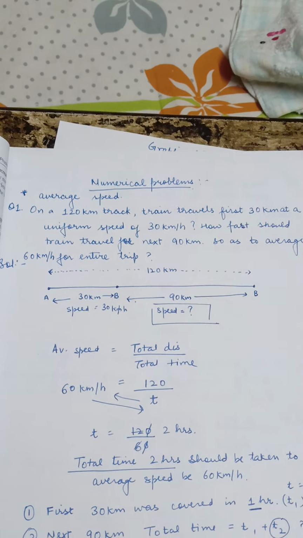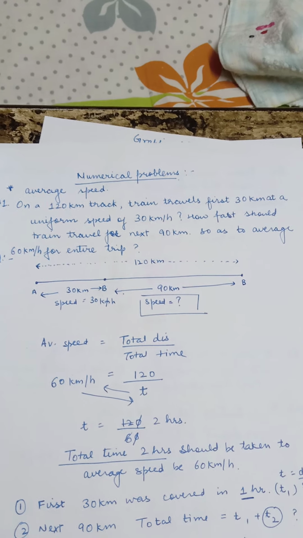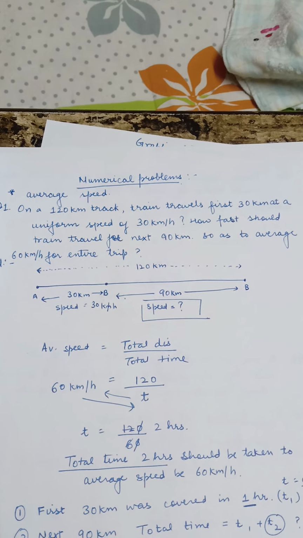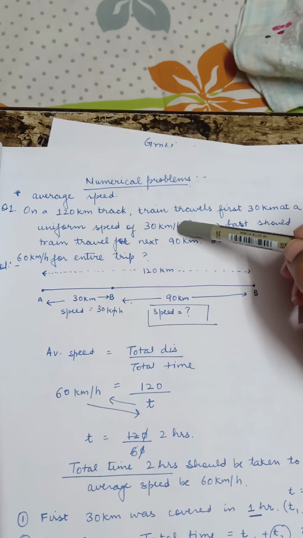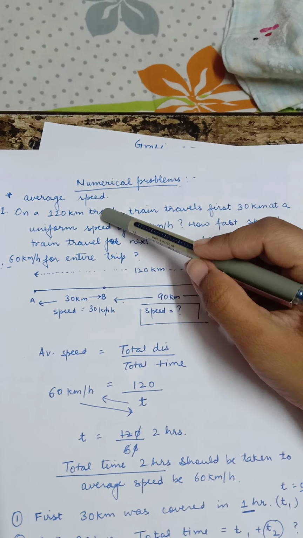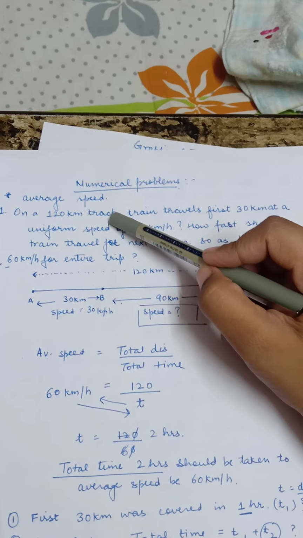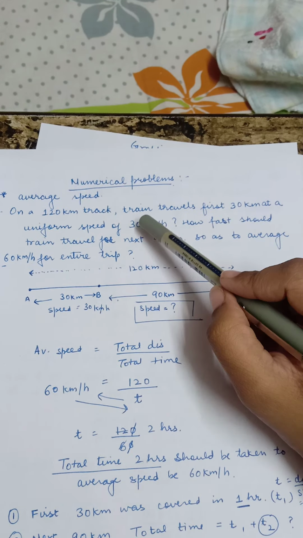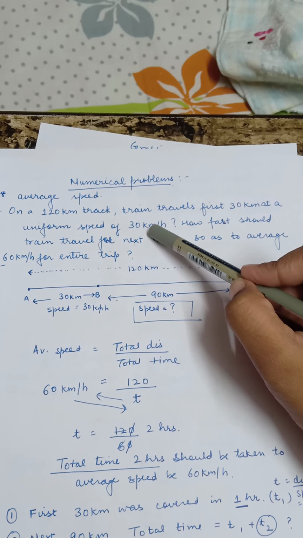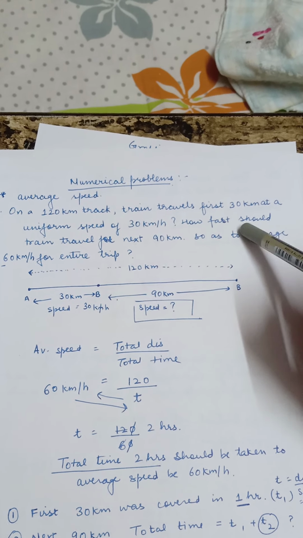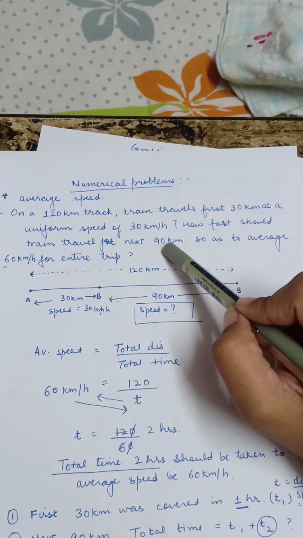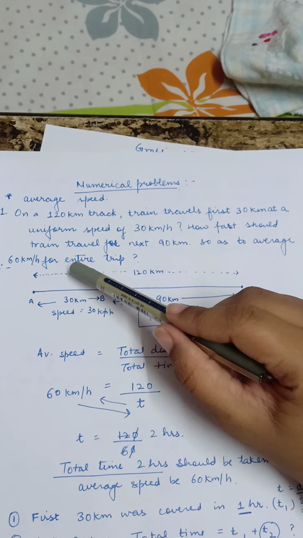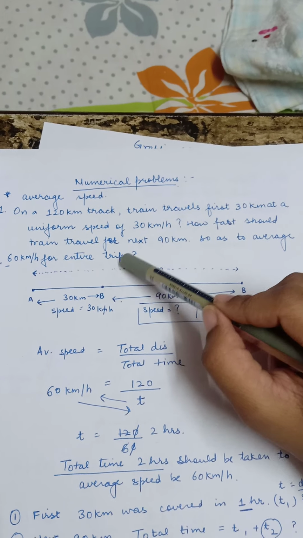On a 120-kilometer track, a train travels the first 30 kilometers at a uniform speed of 30 kilometer per hour. This is given that the track is 120 kilometer long and the train travels the first 30 kilometer at a uniform speed of 30 kilometer per hour. How fast should the train travel for the next 90 kilometers so as to average 60 kilometer per hour for the entire trip?